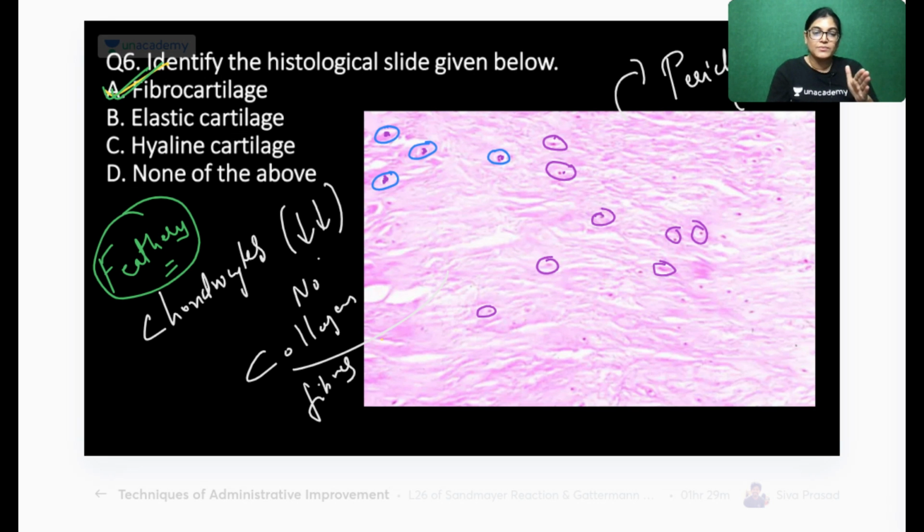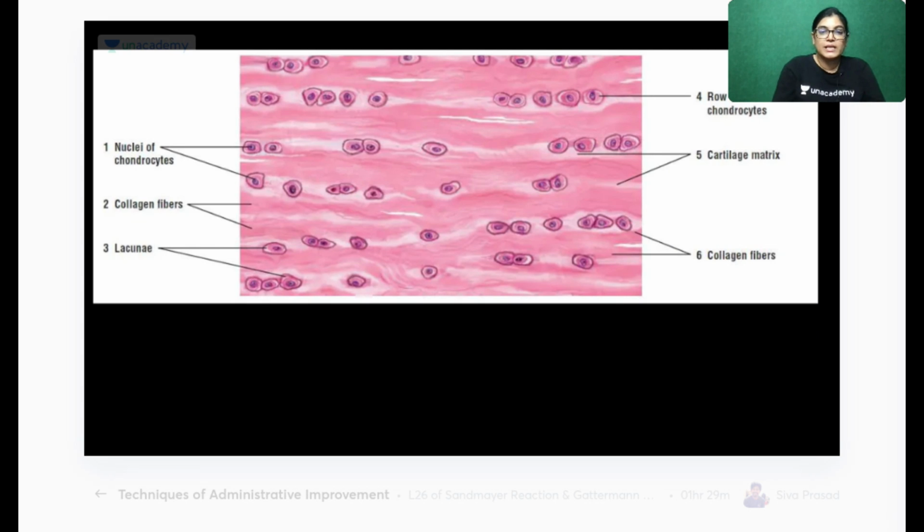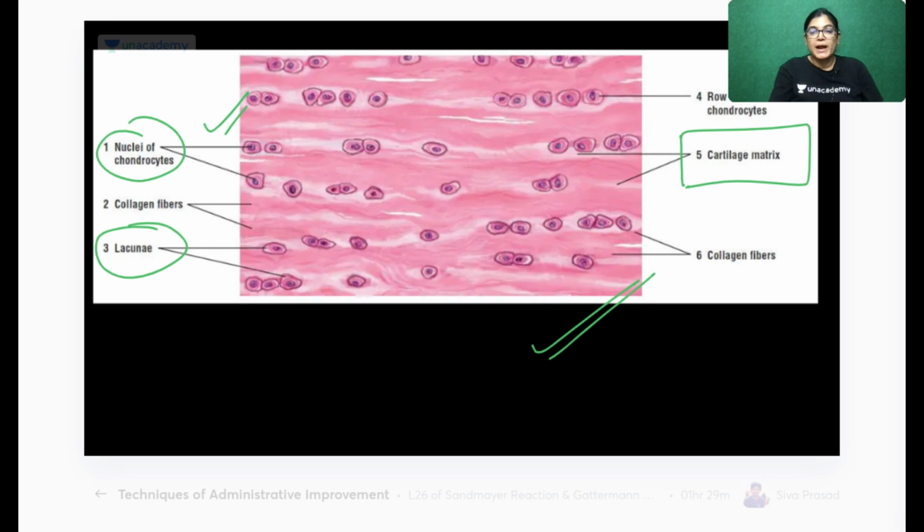Let me show you the other diagram, which is a similar representation of fibrocartilage. See here, this is exactly the high power view. Same thing: the lacuna is there in which the chondrocytes are residing, nuclei of chondrocytes have been shown, and the cartilage matrix has so many collagen fibers. The collagen fibers give the whole wavy appearance, and chondrocytes are there, but in less number. So all these features are shown in the slide.